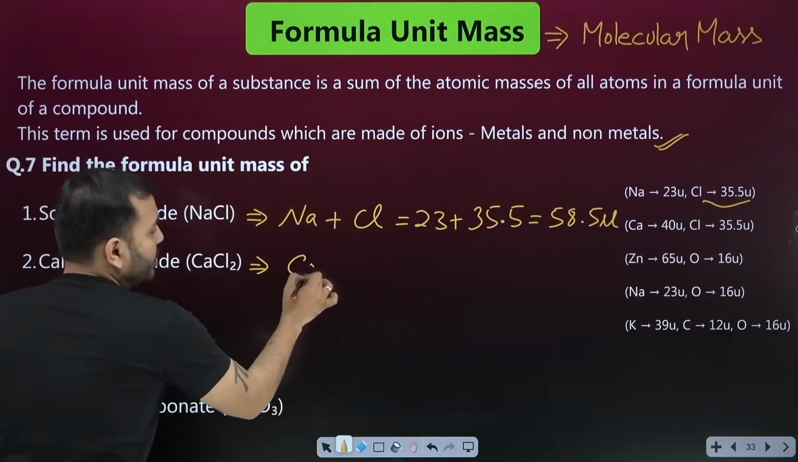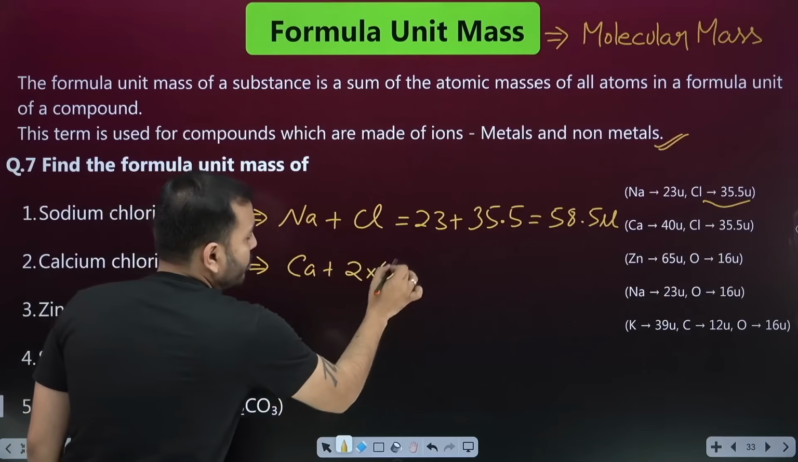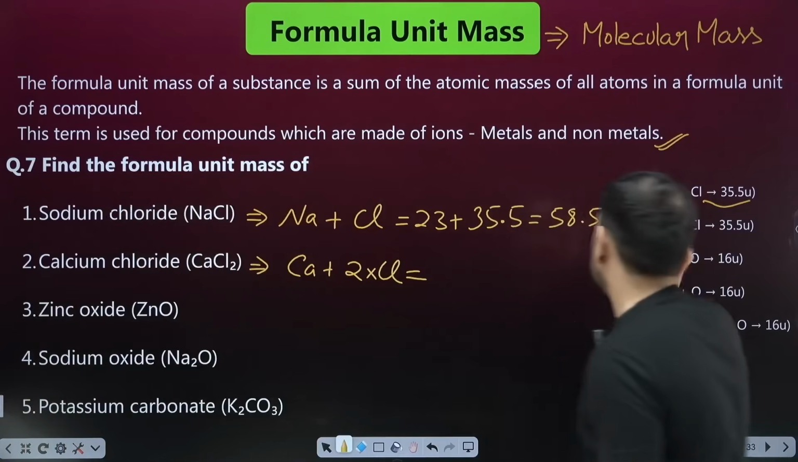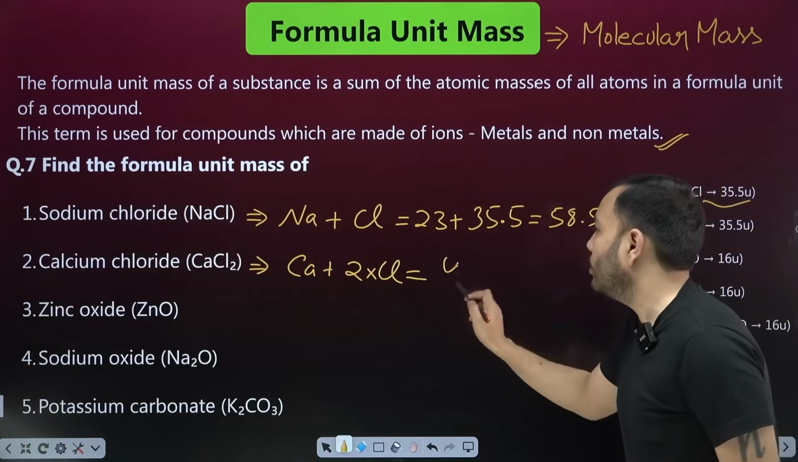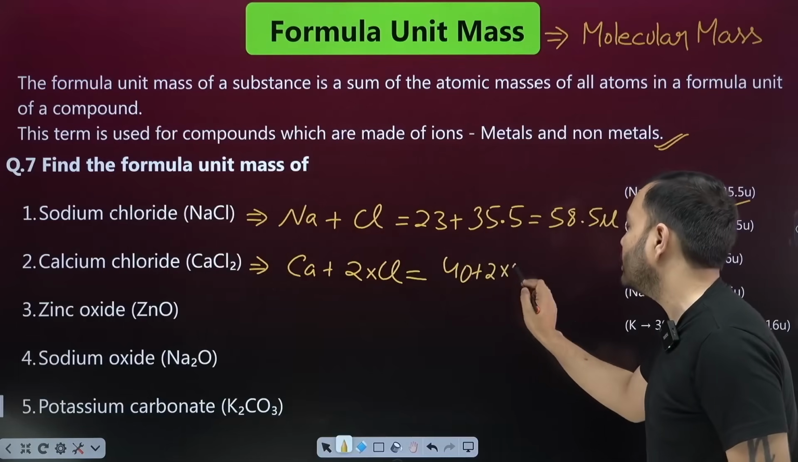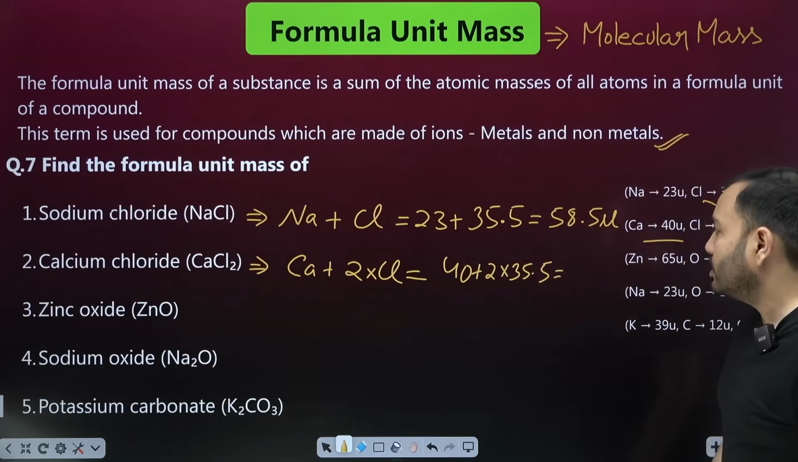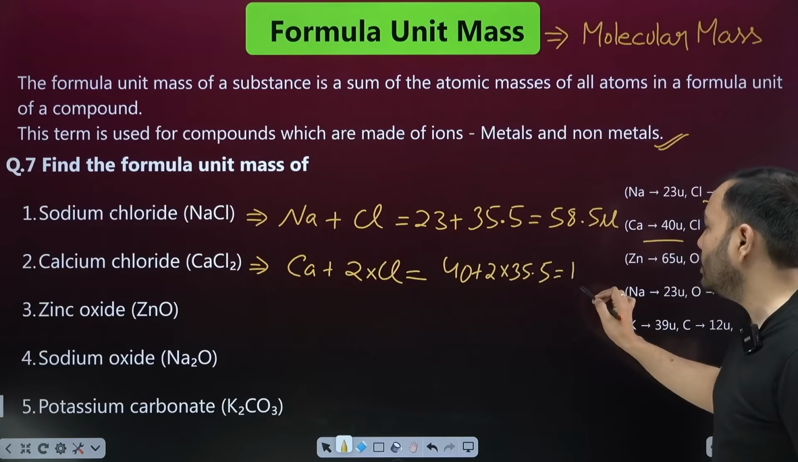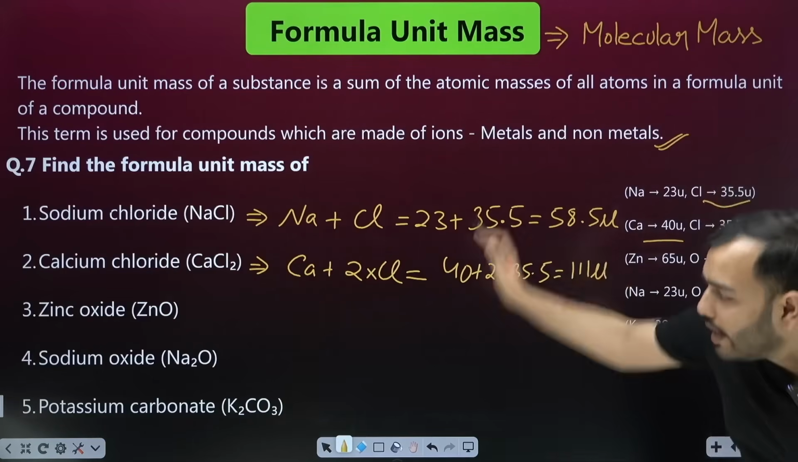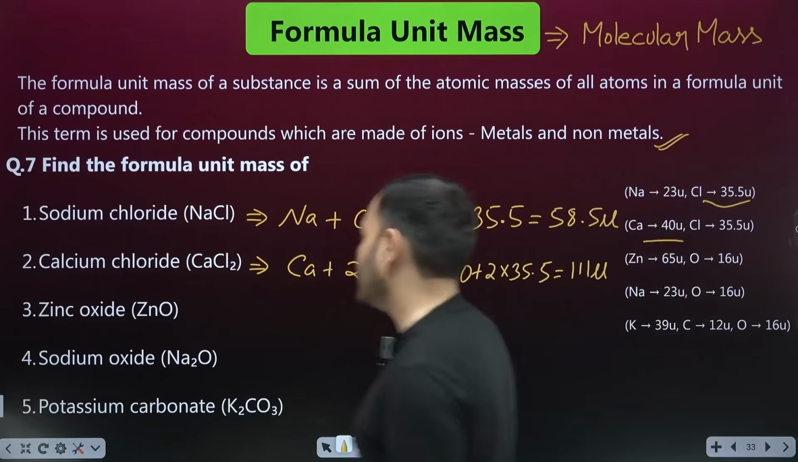Next, look at calcium chloride. What is it, beta? One calcium atom and 2 chlorine atoms. Calcium's mass is given as 40. And how much will be the chlorine, beta? 2 into 35.5. So this became 71 and 40. 71 and 40. Will it be 111? 70, 40, 110, 111. You will find it like this. Okay, so practice this.